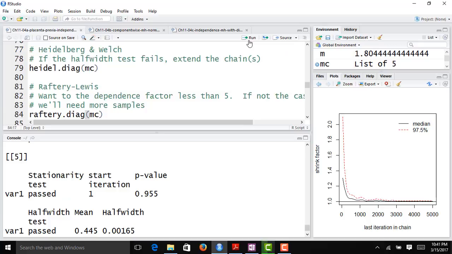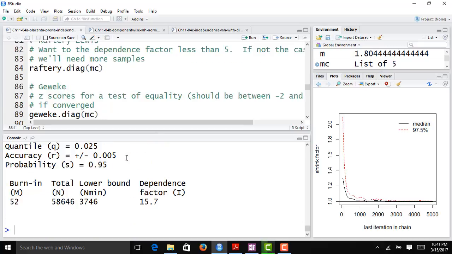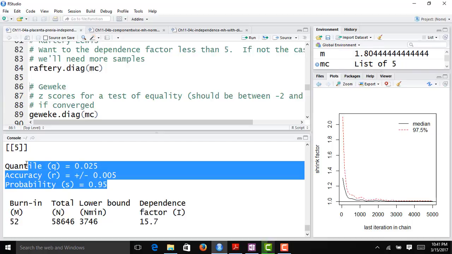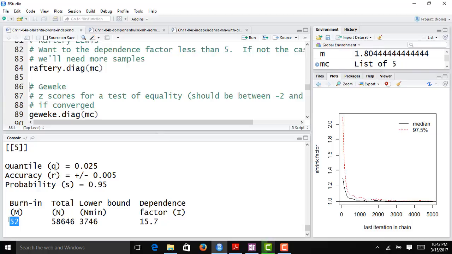Now the Raftery diagnostic, so let's run that one real quick. Remember, this looks at how many sampled values we need to estimate a quantile with some level of accuracy and desired probability. It's saying we don't need to discard too many values in our chain, which is good since we've already discarded about half of them. But to achieve this level of precision, we need something like 58,000, close to 59,000 values in our sample.